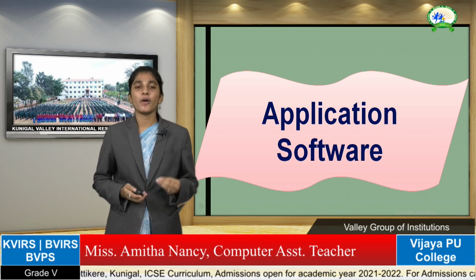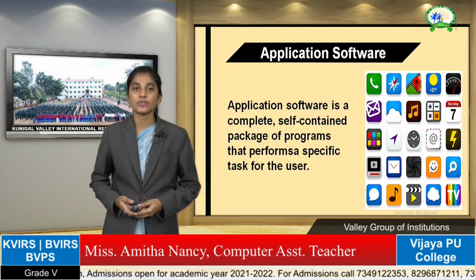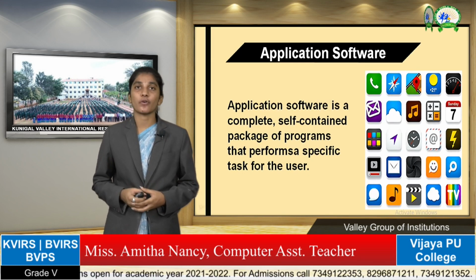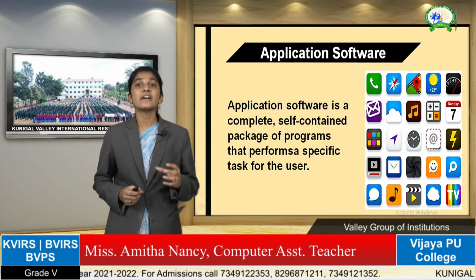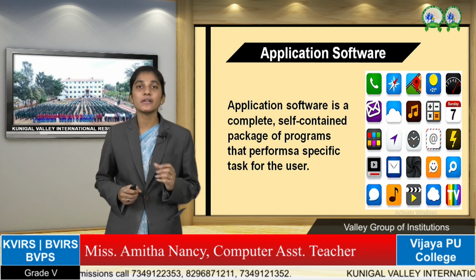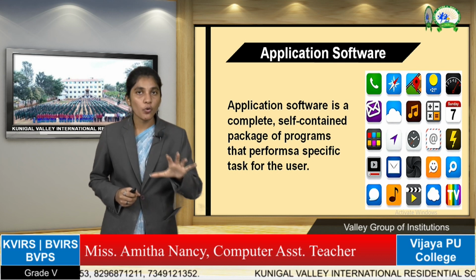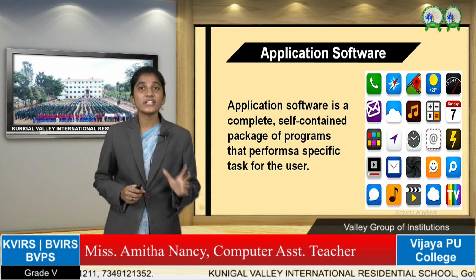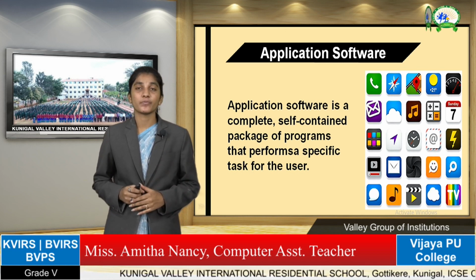Now we will be learning about application software, another type of software. What is application software? Application software is nothing but software that does a specific task. System software takes care of the whole computer system. Utility software, what does it do? It maintains the computer system.